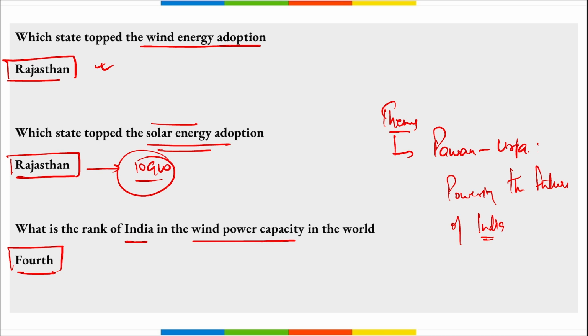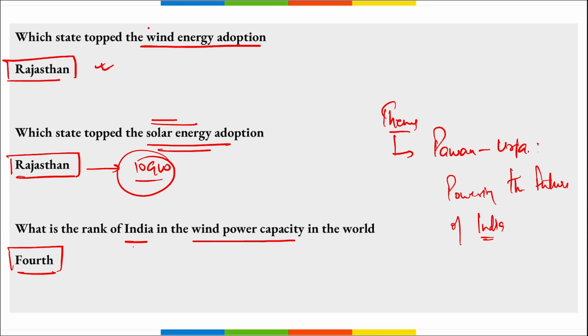Correct? So coming back, remember, for wind energy adoption, it is Rajasthan that has topped. The state that has topped in solar energy adoption is also Rajasthan. And if we talk about the rank of India in wind power capacity in the world, it is fourth. Right?